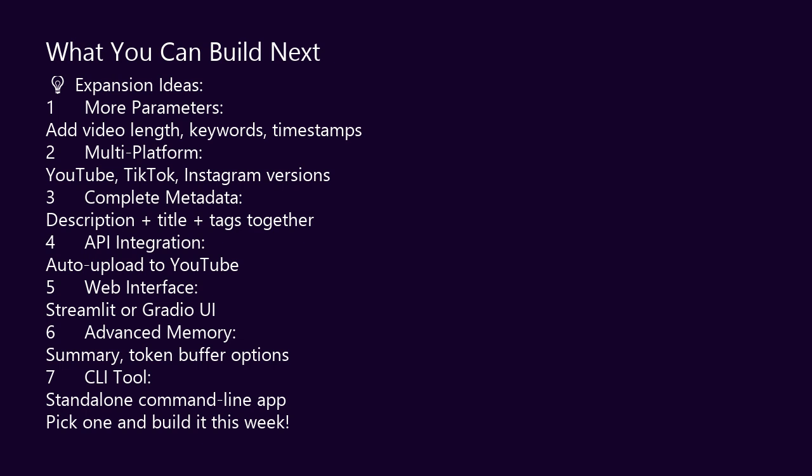Integrate with YouTube API. Automatically upload descriptions to your videos. Build a web interface. Use Streamlit or Gradio to create a simple UI. Add more memory types. Summary memory for longer sessions. Token buffer for API efficiency. Create a command line tool. Make it a standalone script you can run from terminal.